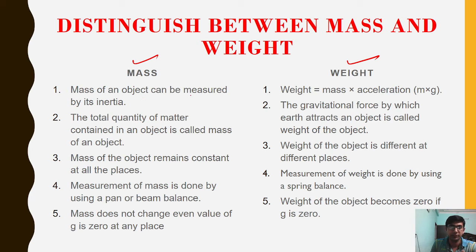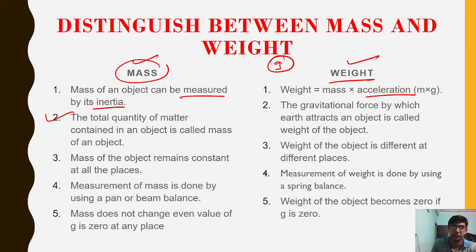Mass can be measured, and it is a form of inertia. We will see what inertia is when we talk about the ninth chapter, forces and motion. Whereas weight is equal to mass into acceleration. We have already seen the total quantity of matter.